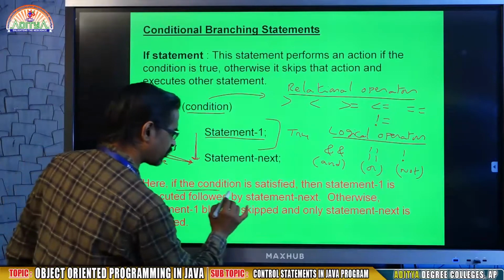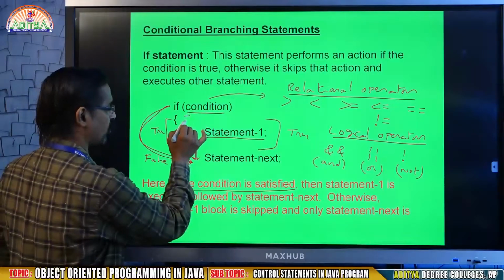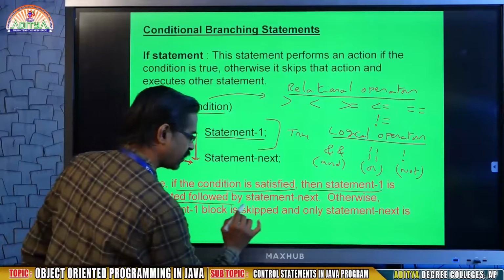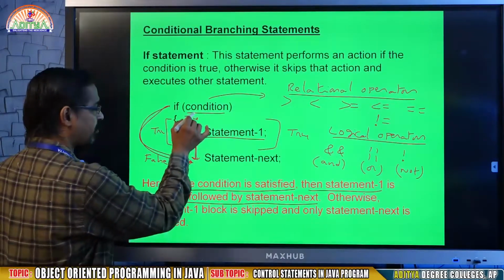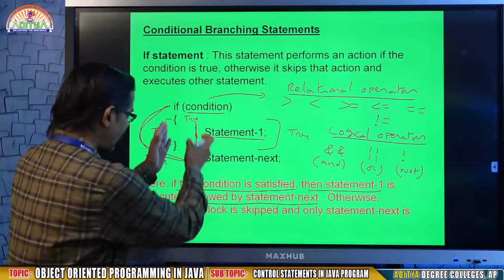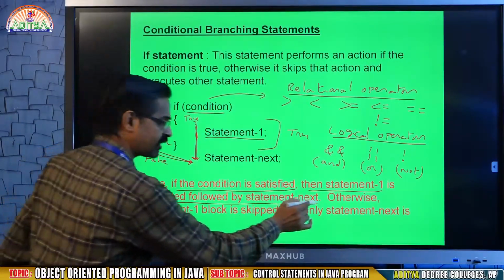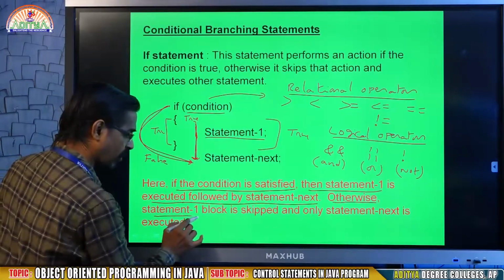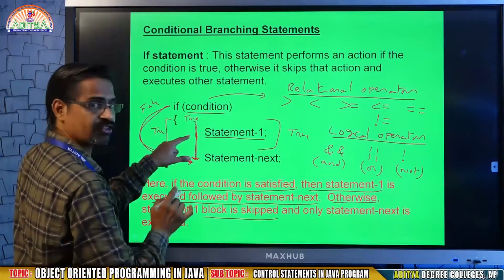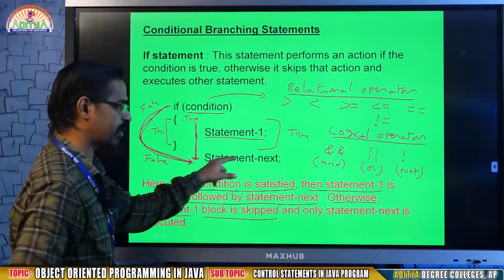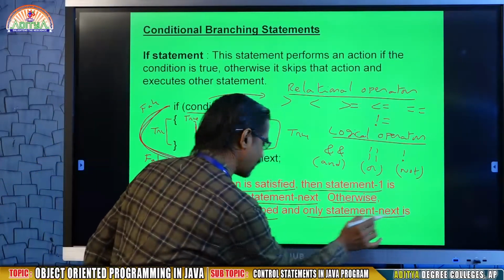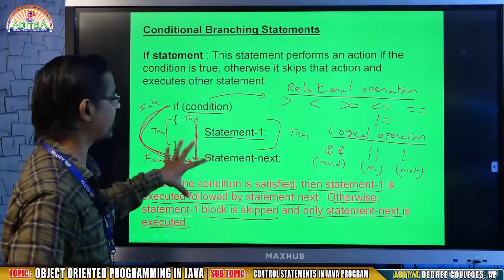Otherwise, if the condition is not true, the statement 1 block is skipped and only statement next is executed. This is what is called a simple if.